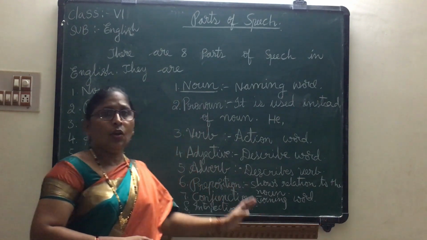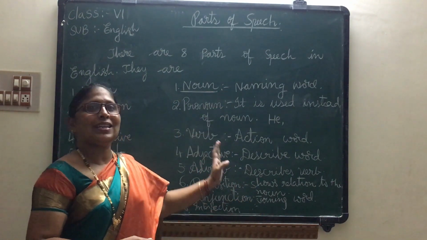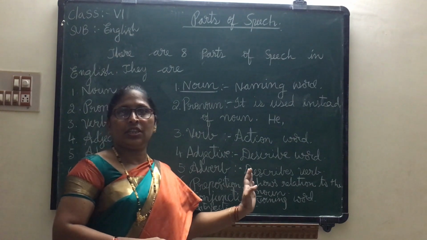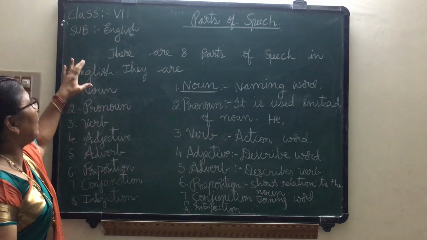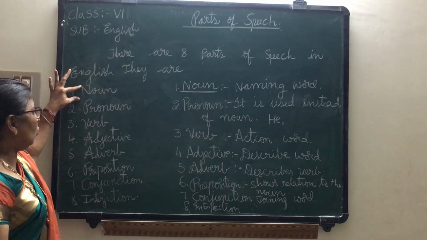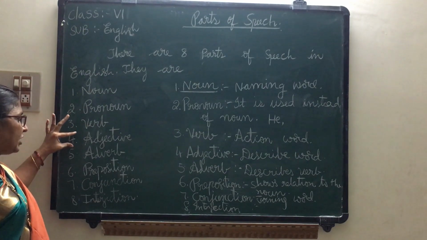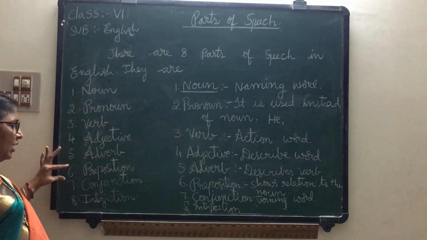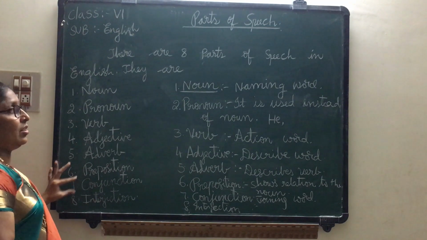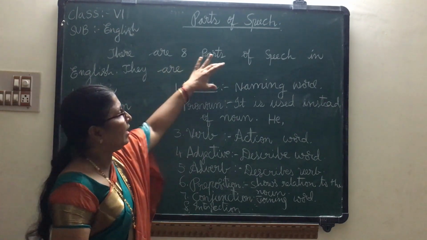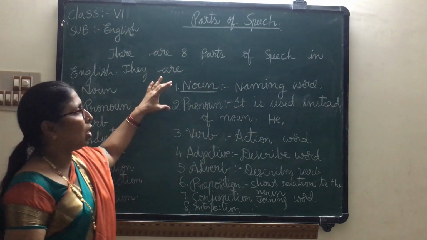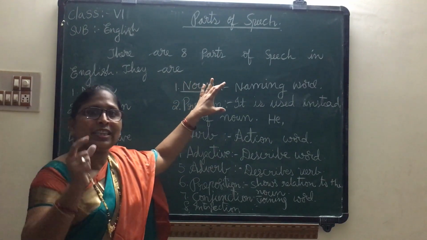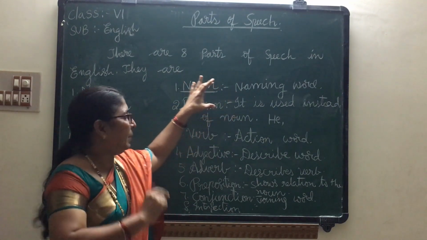Now understood, children? These are all parts of speech. How many parts of speech, children? In English there are 8 parts of speech. They are noun, pronoun, verb, adjective, adverb, preposition, conjunction and interjection. What is a noun? A noun is a naming word. Next one, pronoun. A pronoun is a word used instead of a noun to avoid repetition.